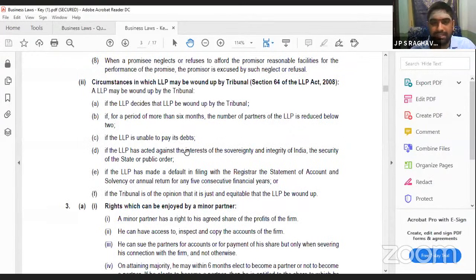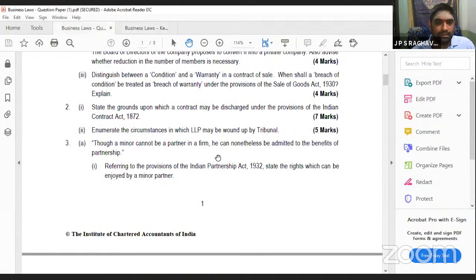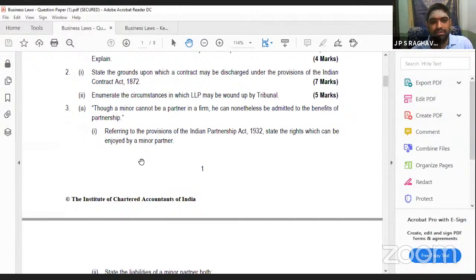If you have written all the 6 points, you can allot 5 out of 5. If you have written 5 points also, that is enough. You can get the full mark. But if you have written any less number, you can proportionately give marks according to your numbers. You need not explain anything. Only the reasons, if you can write, you will get the full mark. Then comes the third question.